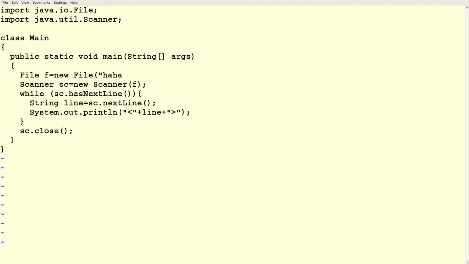So exactly what we would do to input line by line from standard in, but instead of constructing the scanner on System.in, we construct it on this file F.